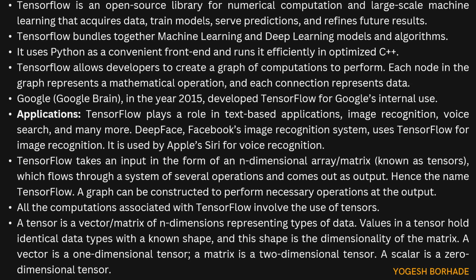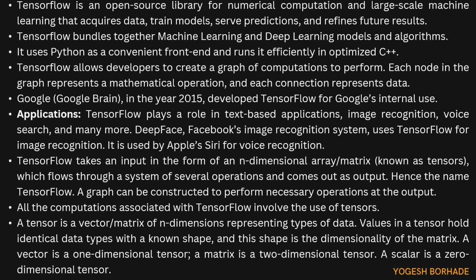A tensor is a vector or a matrix of n dimensions representing types of data. So now these types of data are nothing but the data types. These data types can be your integer, float. Okay, so this is nothing but a vector or a matrix of n dimensions representing types of data.